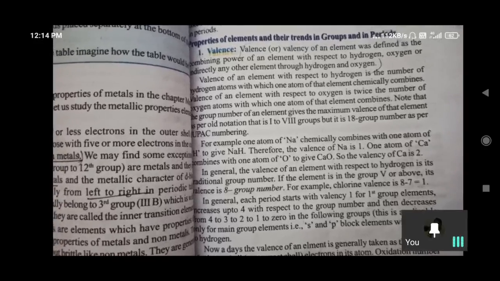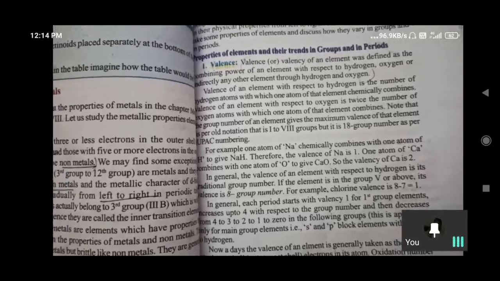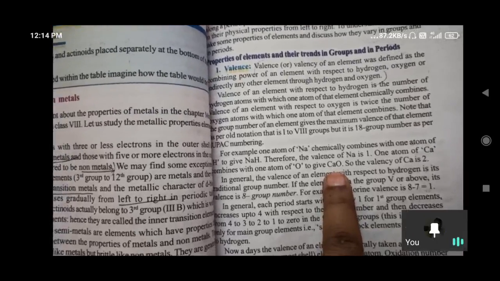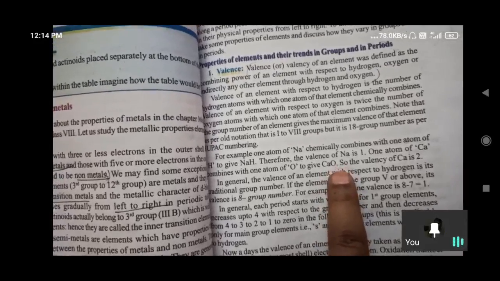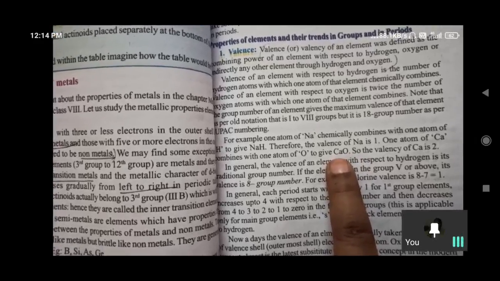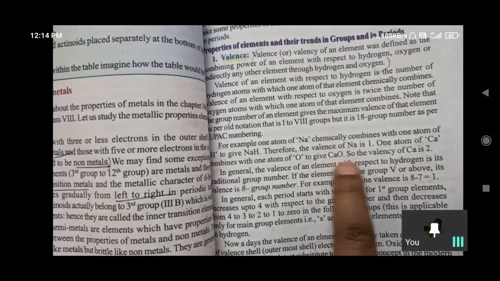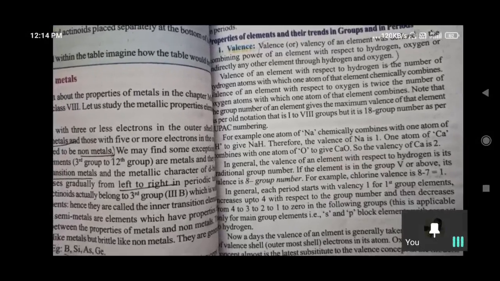Always elements try to get the stable configuration. By giving electrons, calcium reaches the noble gas configuration, and by gaining electrons, oxygen reaches the noble gas configuration. These both become stable. So the valency of oxygen and the valency of calcium is 2.